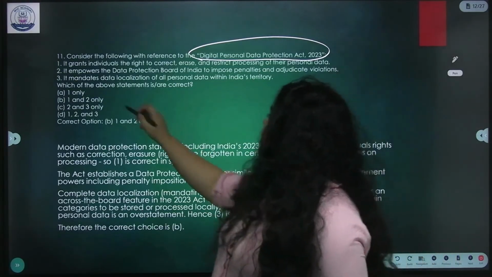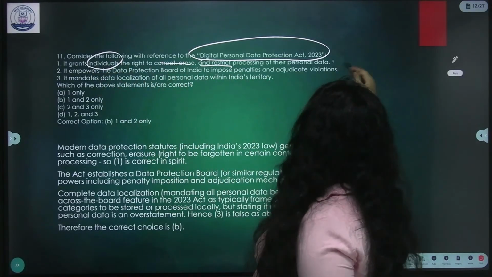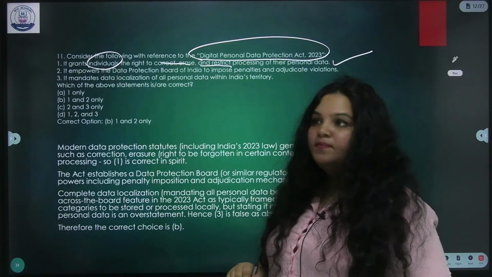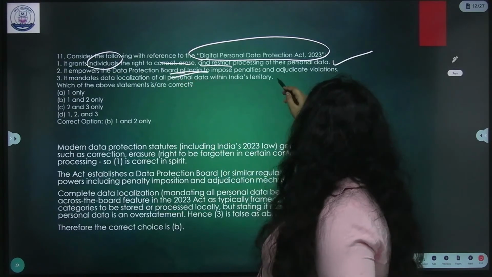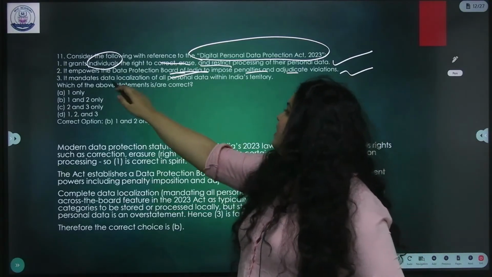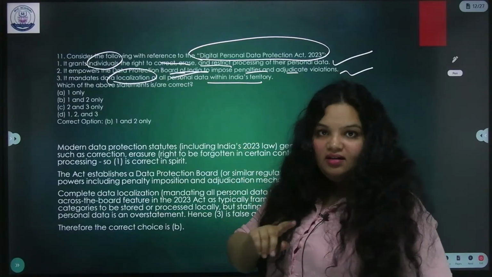So, understand this. It grants individuals the right to correct, erase and restrict processing of their personal data. Yes, that's why it's important. It empowers the Data Protection Board of India to impose penalties and investigate violations. Correct. It mandates data localization of all personal data within India's territory. People have marked it correct, but it is wrong.